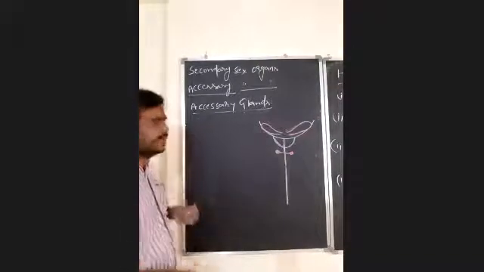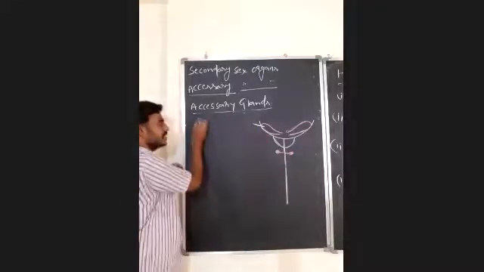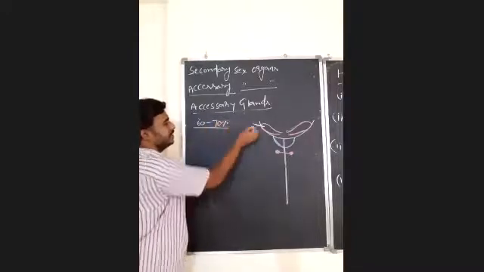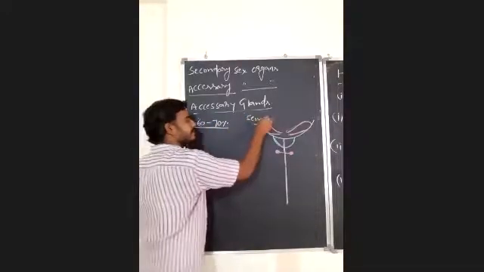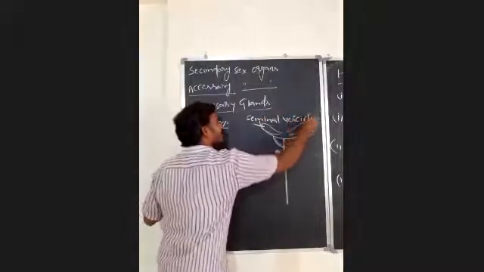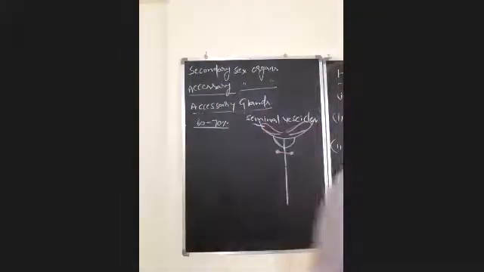Majority of the seminal plasma is secreted by seminal vesicles. About 60 to 70% of seminal plasma is secreted by these seminal vesicles.